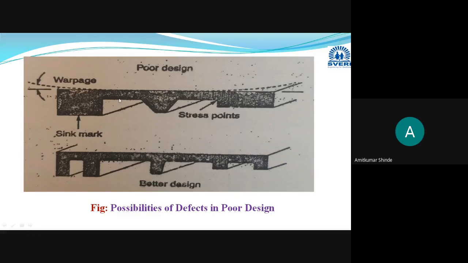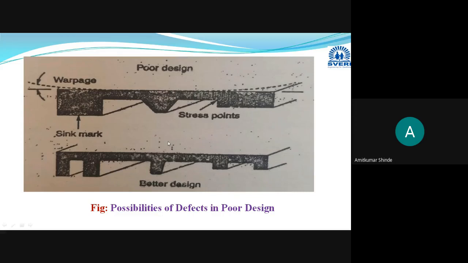Why will this occur? The thin section will get cooled and solidified first, and material will flow towards those thinner sections. That's why warpage and sink marks will be there. Okay, to avoid this, you have to modify this design into a better one, and this is the better one shown in the second diagram. You have to provide uniform wall thickness. Okay, uniformity, you have changed the wall thickness, and those thick sections are converted into thinner sections.